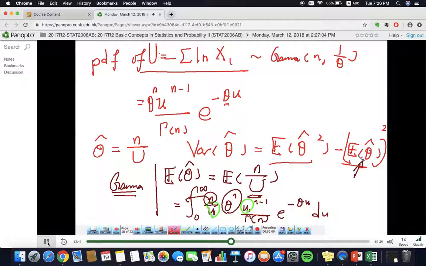We now understand the mean. How about the second moment? You just keep everything the same, right? You just keep this guy now, rather than n over u. Theta hat squared now is equal to n squared over u squared. So we have u squared here as well.